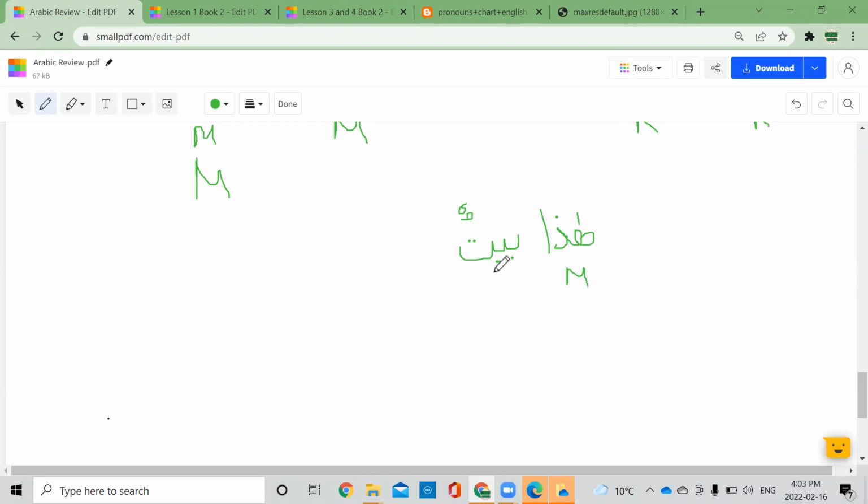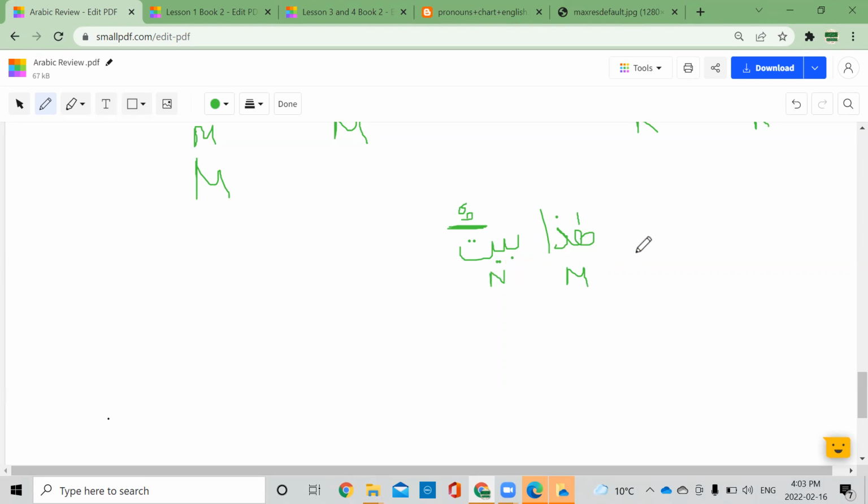What about baytun? Is it ma'rifa or nakira? نكرة. Good. How do you know it's nakira? Because it is one of the name, place, animal, or thing. Yes, it is a noun, but it's nakira because of the tanween. This tanween that we have here. So hada baytun, one is ma'rifa, the other is nakira.